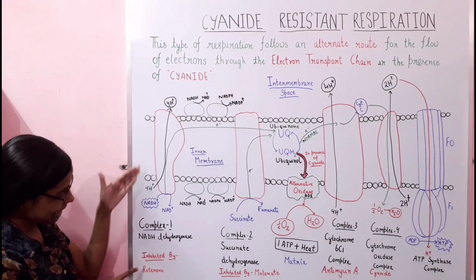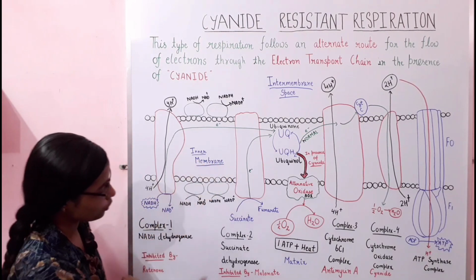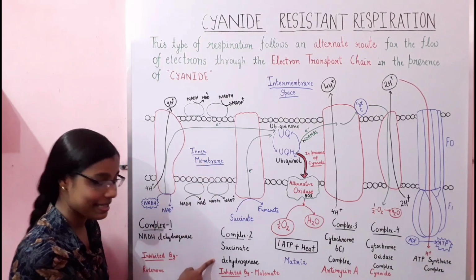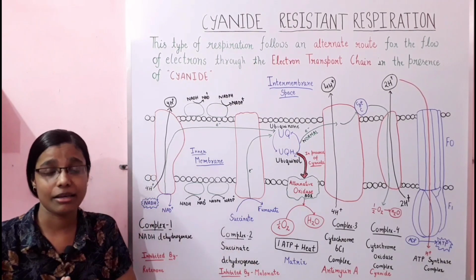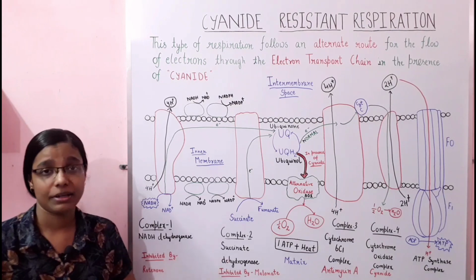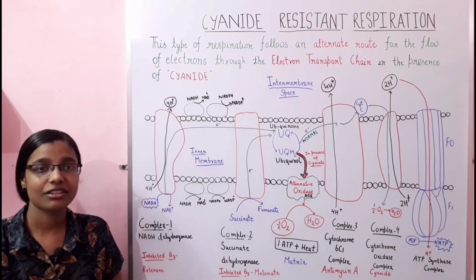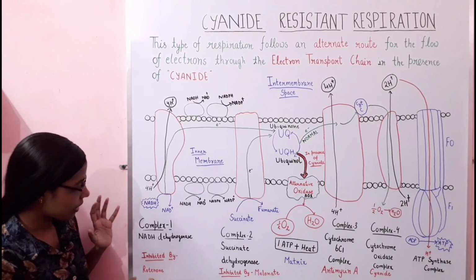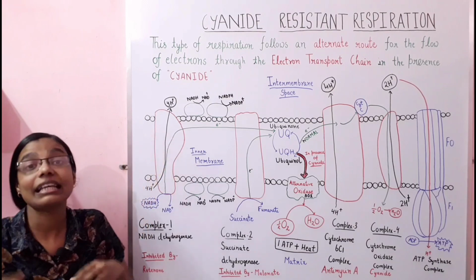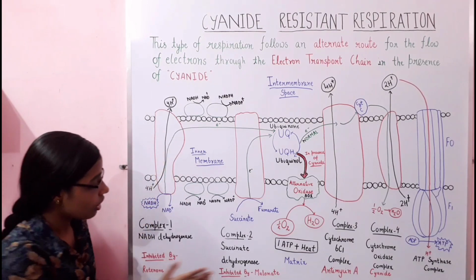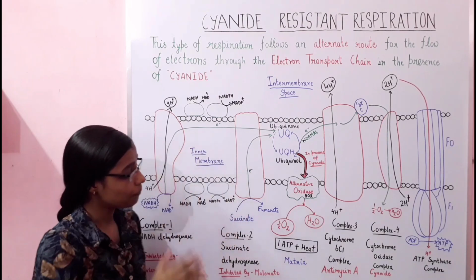So complex 1 can be inhibited by rotenone. Next, complex 2, the succinate dehydrogenase complex, can be inhibited by malonate. I am giving you only a single example of the inhibitor; there is more than one inhibitor in each case. I am giving you only a single name so that it is made easy. So rotenone is the inhibitor that can inhibit the functioning of complex 1. Malonate is the inhibitor that can inhibit the functioning of complex 2.